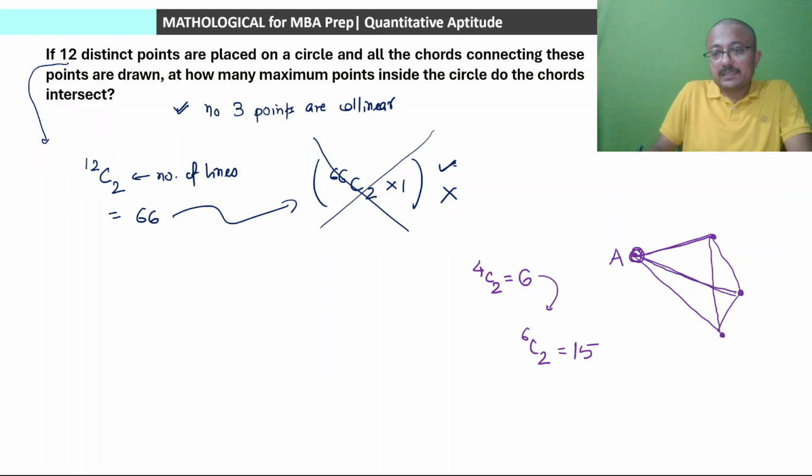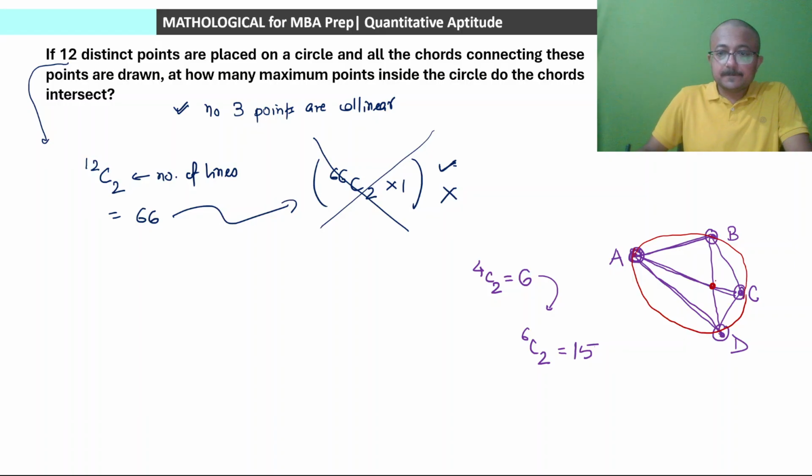Total points हमने 4 लिए थे, तो 3 lines are emanating and all these 3 lines are intersecting at point A. पॉइंट ए पे इंटरसेक्ट कर रही है, जो कि ऑलरेडी स्टार्टिंग पॉइंट है हमारा, स्टार्टिंग में जो हमने पॉइंट लिया था. Same story for point B, same for this third point, let us say point C, and same for this fourth point, point D. Isn't it so? As such, if you observe, तो इंटरसेक्शन पॉइंट्स हमें कितने मिल रहे हैं? Because if they are on a circle, on periphery of a circle, so the only intersection point that we are getting is this one. यही हमारे काम का इंटरसेक्शन पॉइंट है, बाकी तो सब कुछ फालतू है.